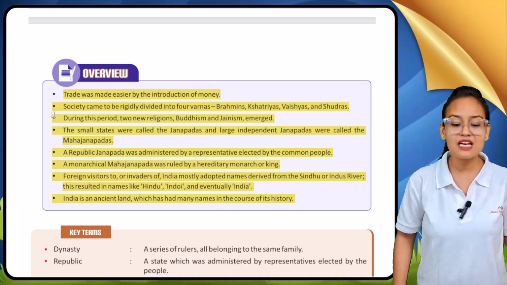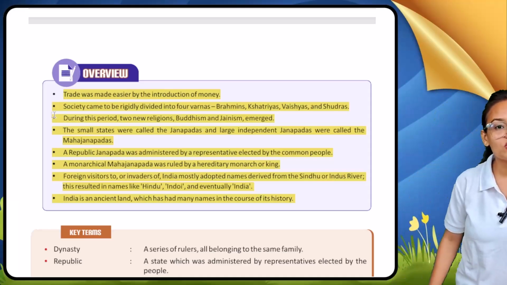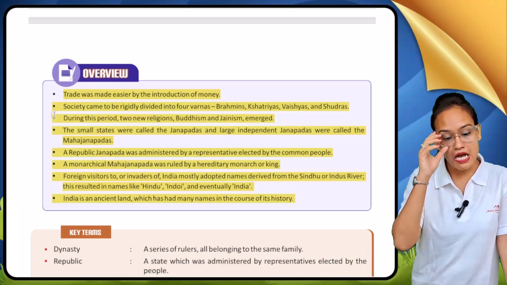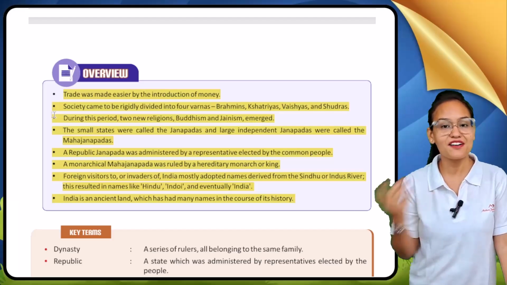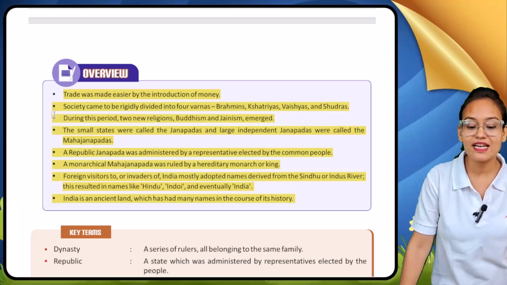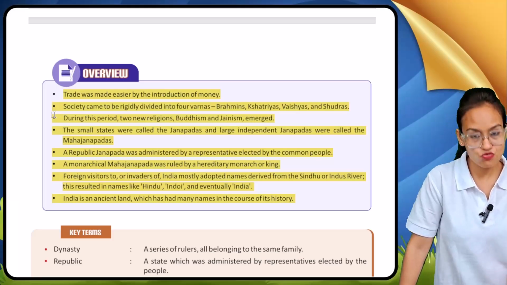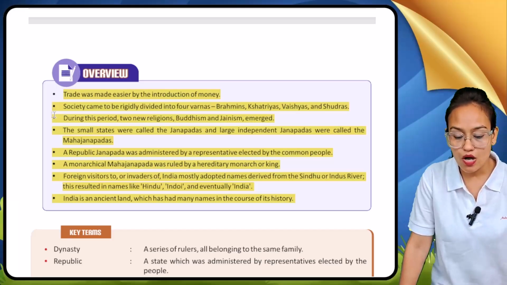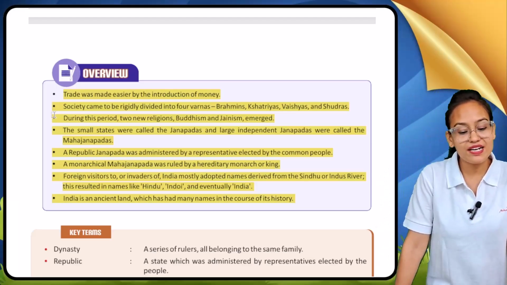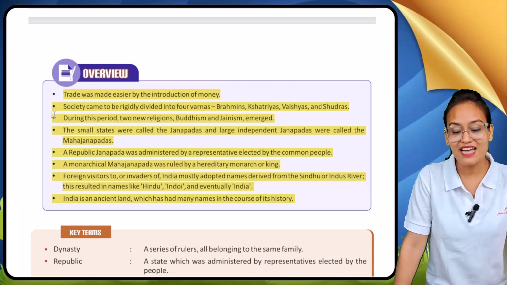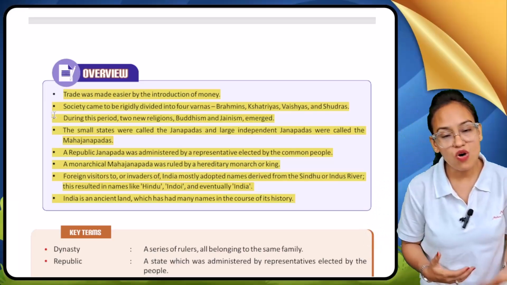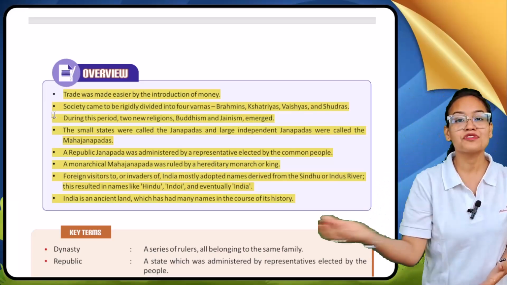And what is the meaning of Republic Janapada? Here the people are the rulers, common people are the rulers. A monarchical Mahajanapada was ruled by a hereditary monarch, a king. Foreign visitors also came to our country India, and they gave us different names, like the Persians gave Hind or Hindu, and the Greeks gave us Indoi. India is a very ancient land and we got different names throughout our history.